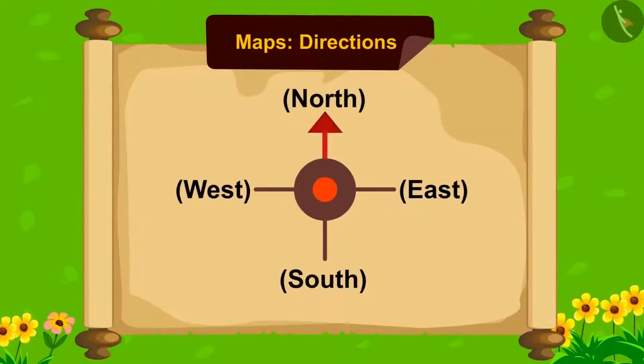There is an arrow like this on it. The head of it always points towards the north and end towards the south. Towards the left of north is west, and towards the right is the east direction.